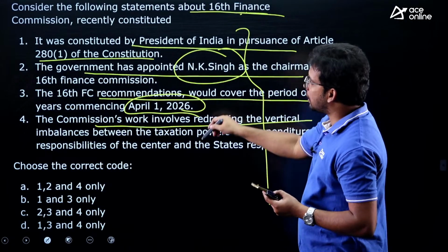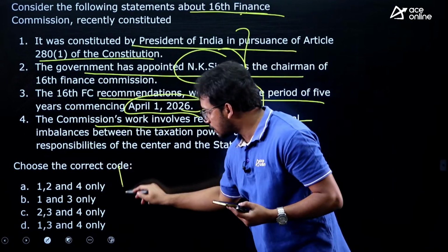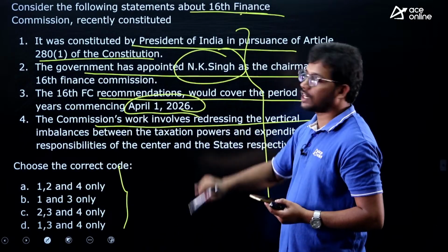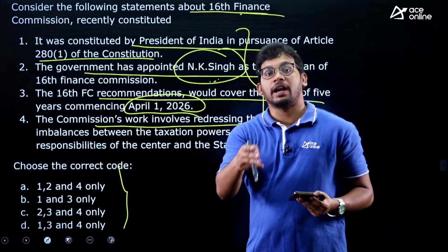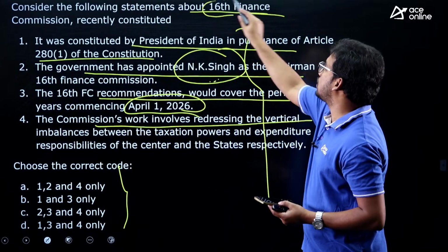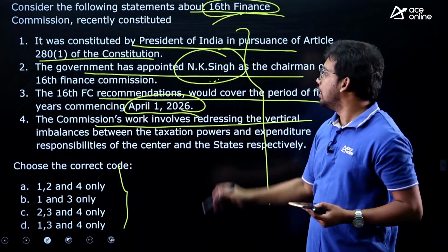Out of these 4 statements, there is one incorrect. So they are asking which are correct. So that one statement is incorrect. That is this one, N.K. Singh. Arvind Panagaria is the chairman of the 16th Finance Commission. Okay, the rest are correct.